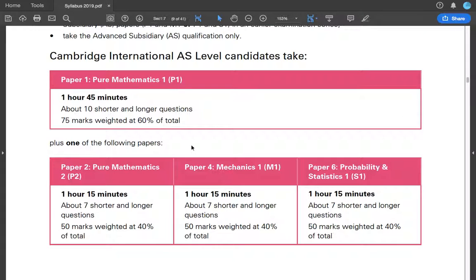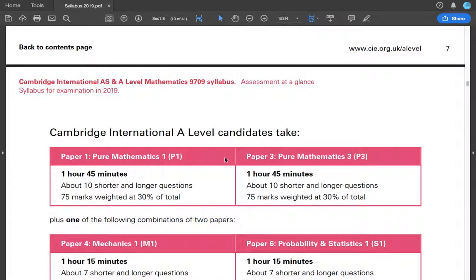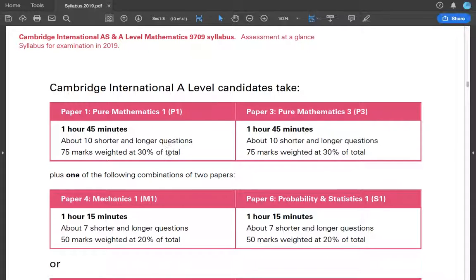You take pure maths 1, which is compulsory, and then you take statistics for AS. Then my AS is done, and for the full A level, I've taken this one, right? Pure maths 1 and statistics 1, right? And now I just take pure maths 3 and mechanics 1. Okay, so I've taken all 4 of these papers. I must take the one with the 1 there.